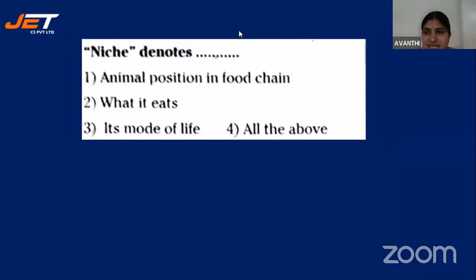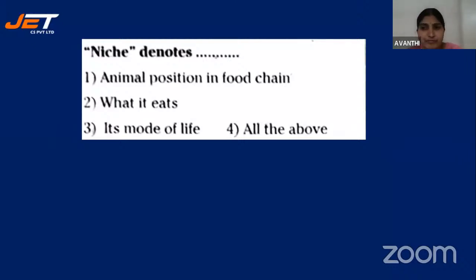Yes, most of you are giving the correct answer. It is 4, all the above. Niche is a synonym for the habitat. Habitat means the living place where an organism survives. The place where an organism survives is called habitat. So niche is a synonym for habitat.